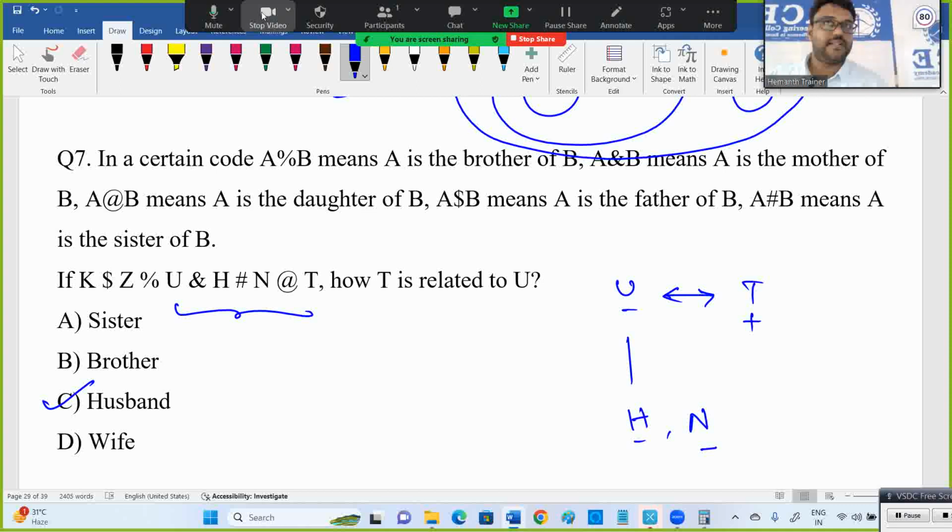U is mother of H. H is sister of N. Now H and N are children of U. Now N is daughter of T, means T must be the father of H and N. And U and T must be a married couple.